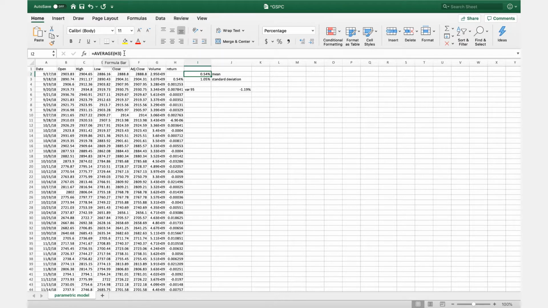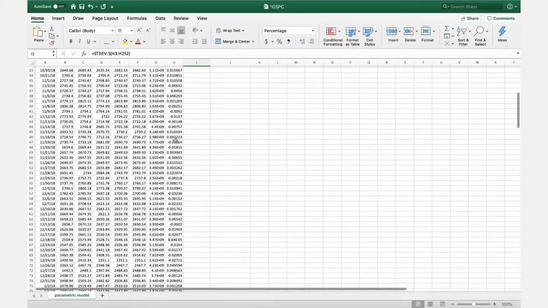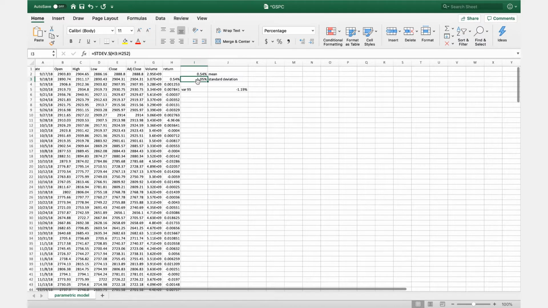We then will solve for the standard deviation. Excel makes this simple as we can use the function stdev.s. Click on cell I3, enter an equal sign. After the equal sign, you'll hit stdev.s. The formula will appear. And then you'll enter the data group, in this case being H3 through H252, and close the parentheses and press enter. The standard deviation will be equal to 1.05% for this portfolio.